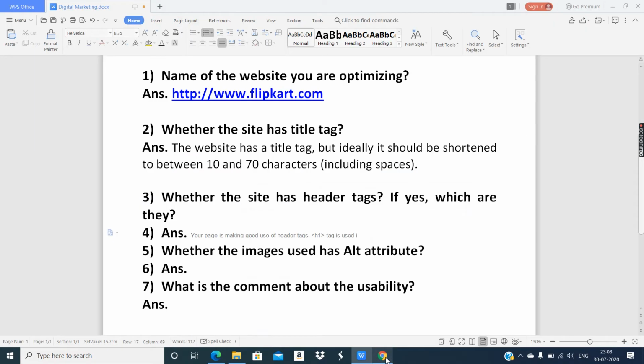Once. H2 tag is used 17 times and H3 tag is used 2 times.